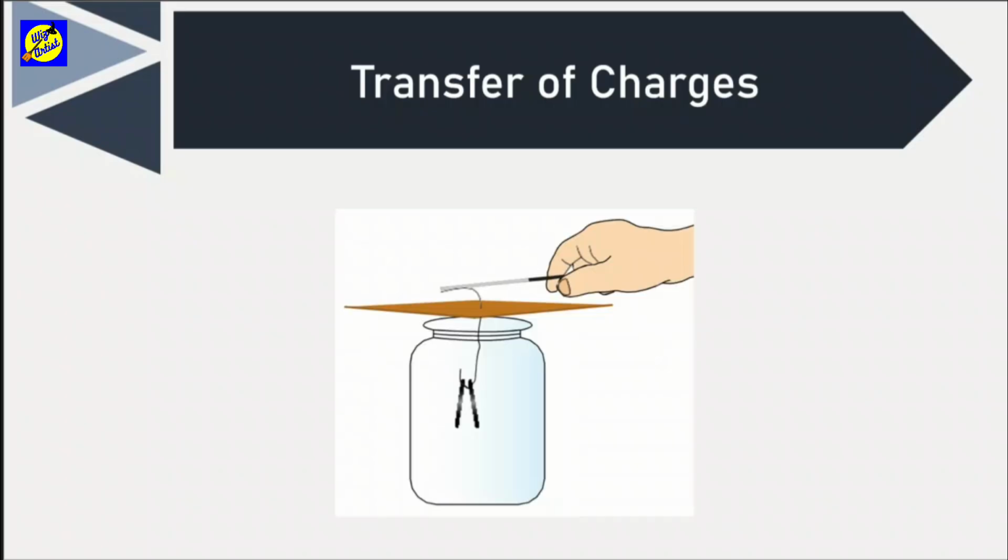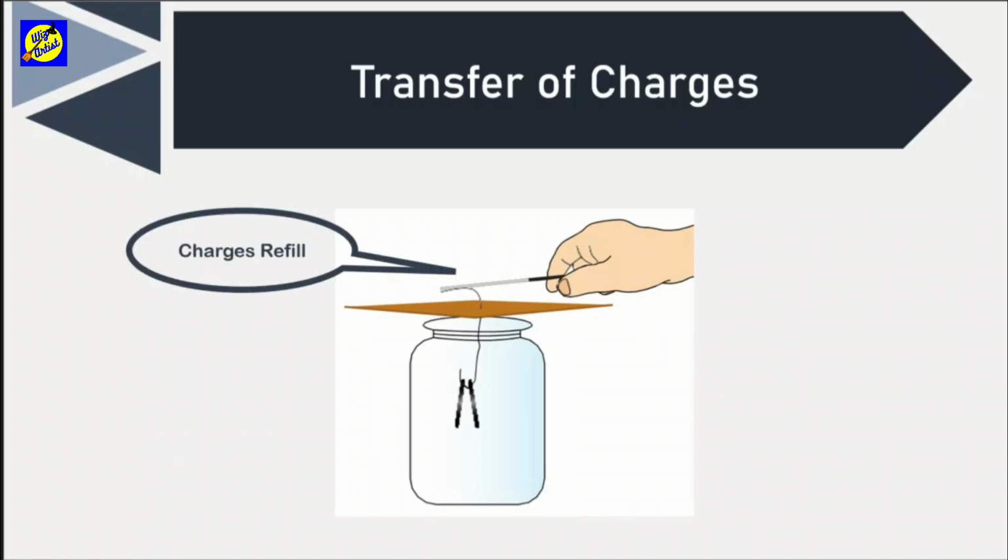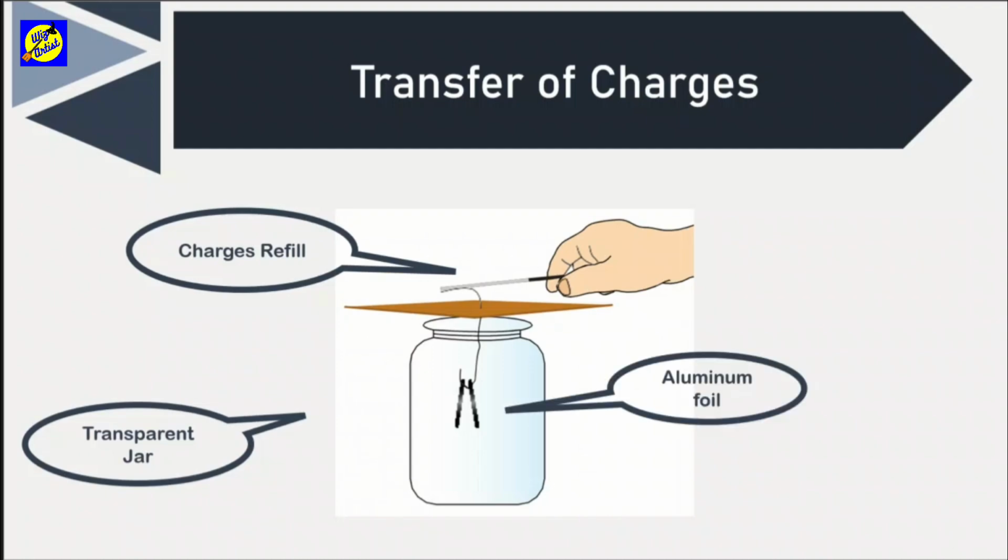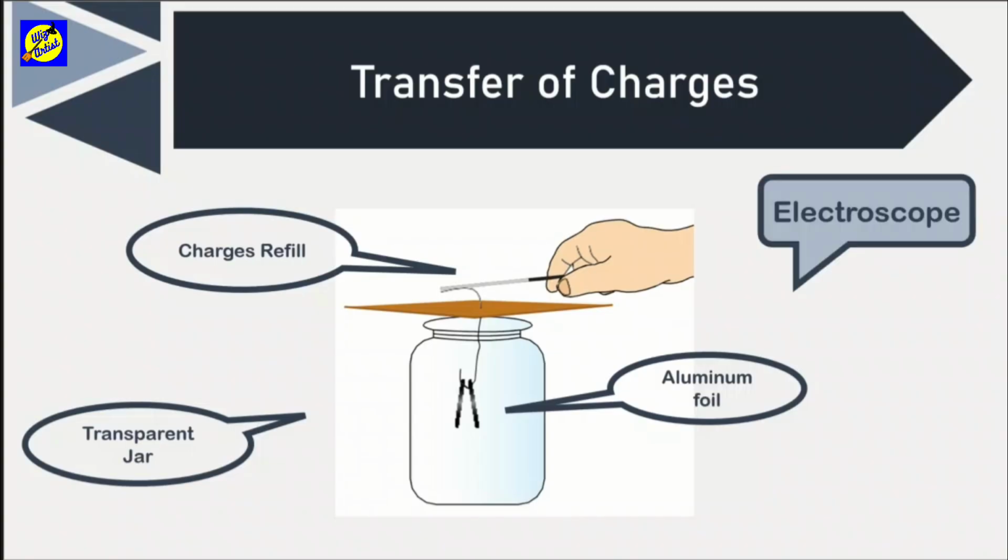Now, there is an application of transfer of charges, which we can understand with this activity. Let us create an apparatus like this, where we have a charged refill, a transparent jar, which has two aluminum foil pieces suspended through a wire. This apparatus is called an electroscope.